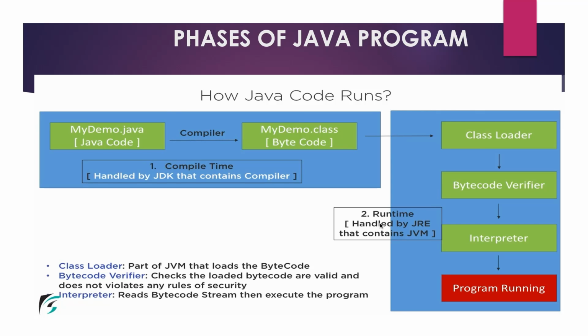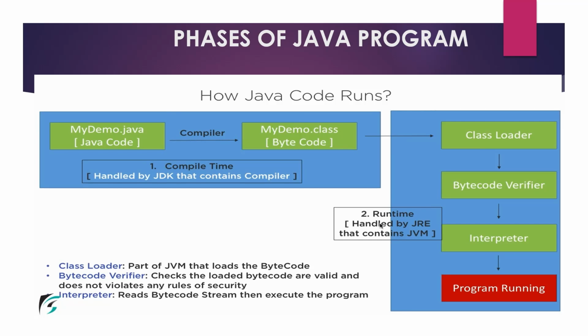With the help of this flow, we can understand that the conversion of Java code to compiled code is done by the compiler, which is handled in the JDK, and the class loading, bytecode verification, and interpretation are done by the Java runtime environment.